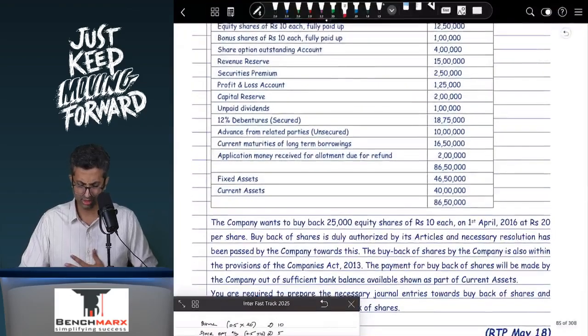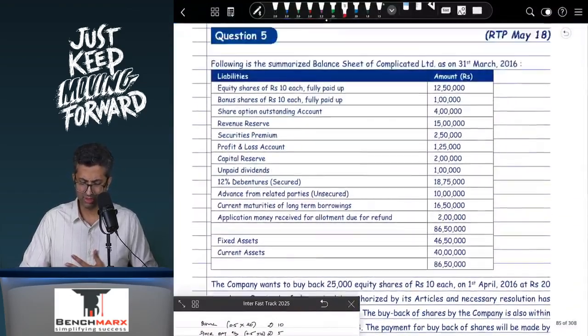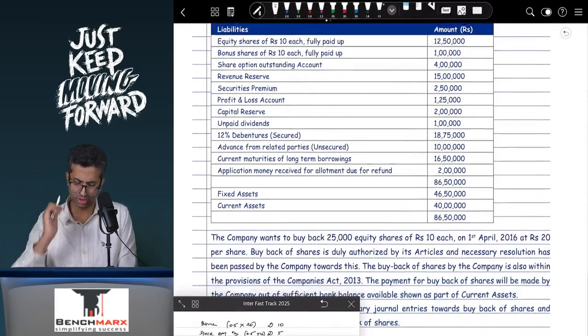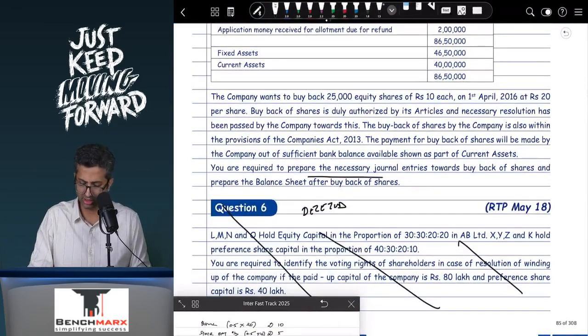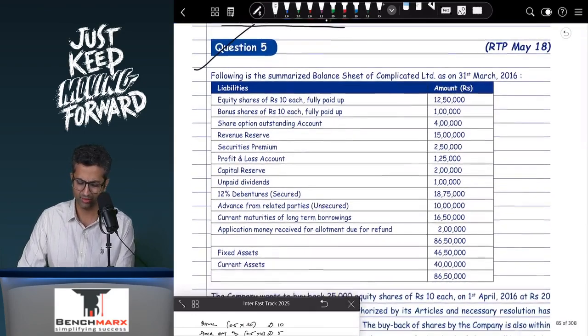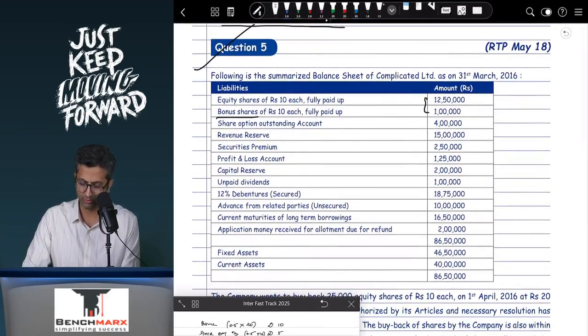This is question number 3. Now, question number 4 we have discussed. Question number 5, let's review this over here. What is asked at the end? You are required to prepare the necessary journal entries towards buyback and also prepare the balance sheet after the buyback of shares. So over here, if you look at question number 5, equity shares, then there are bonus shares which are already issued. So basically, for all practical purposes, 13,50,000 worth of equity shares.